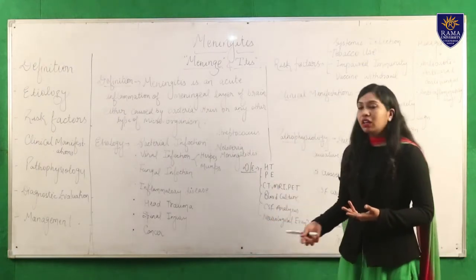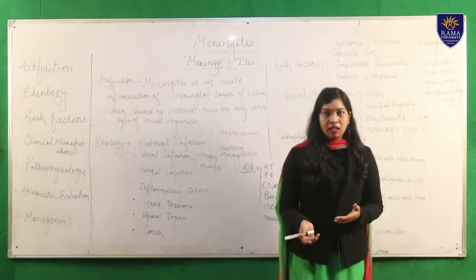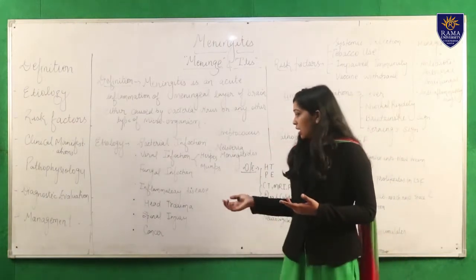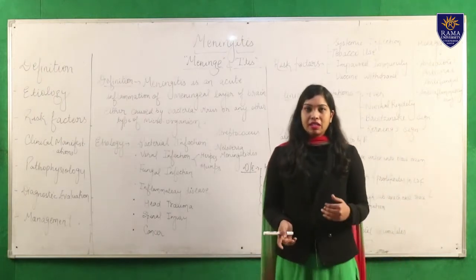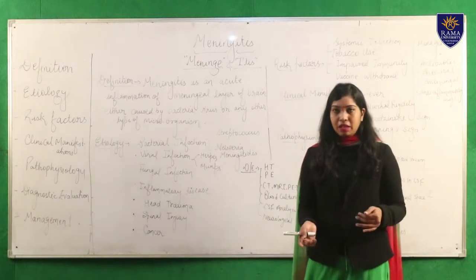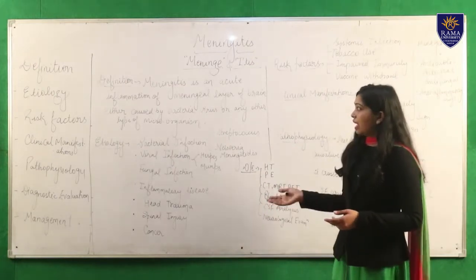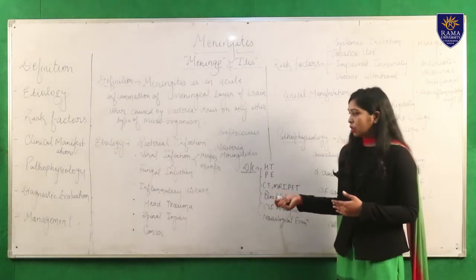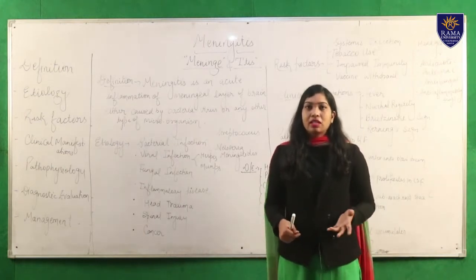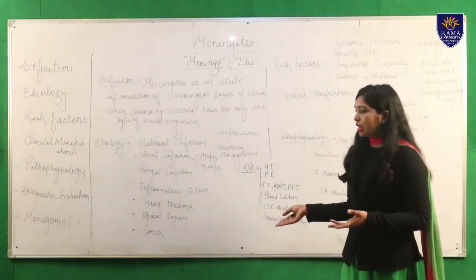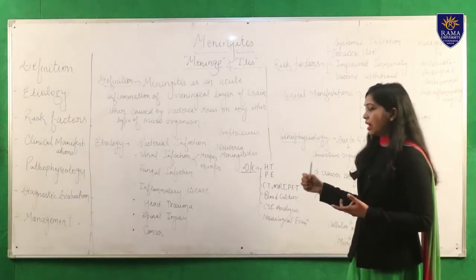Next one is head trauma. If any person has experienced any type of accident, that can also lead to meningitis. If in previous times of life any person has experienced any type of head injury, in future it can lead to meningitis also. Next one is spinal injury. If any person has experienced a spinal cord injury earlier in life, as a complication in the future it can lead to meningitis.